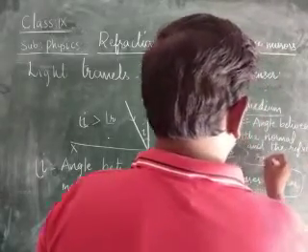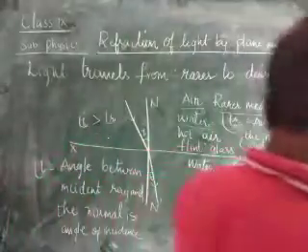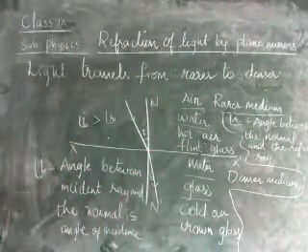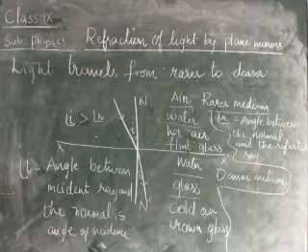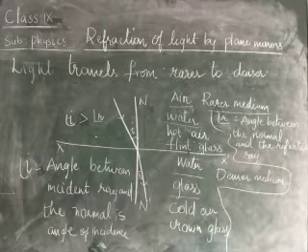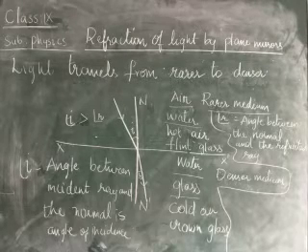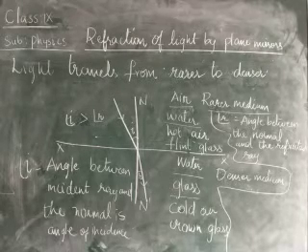The angle between the normal and the refracted ray is called the angle of refraction.